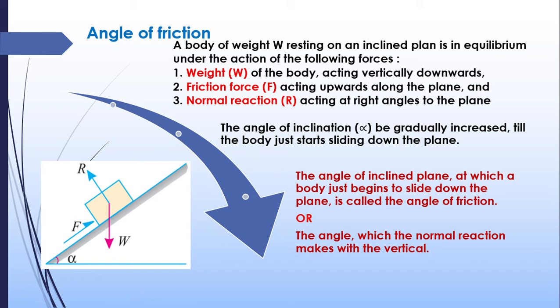Otherwise we can give another explanation. It will be the angle between the normal reaction and the resultant force. This angle will be equal to the angle between the normal reaction and the vertical when the body just starts to slide over it.